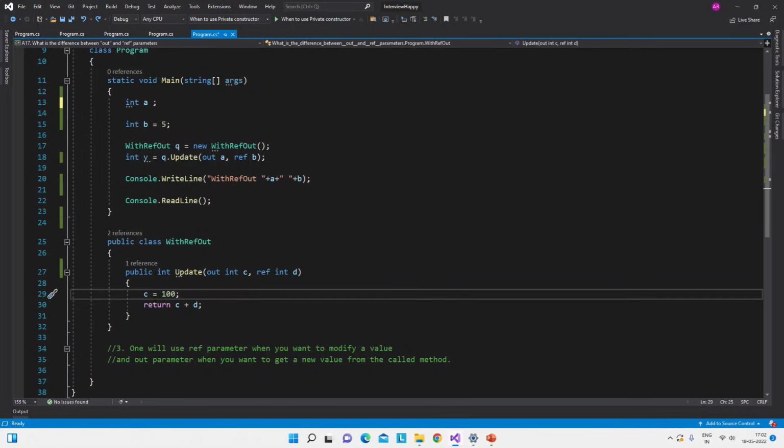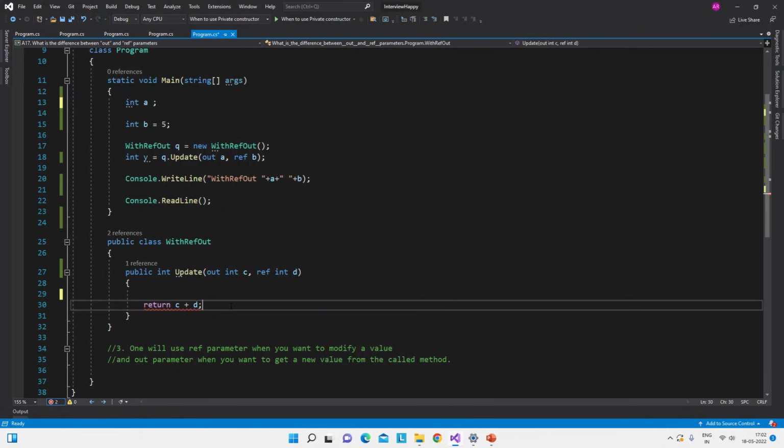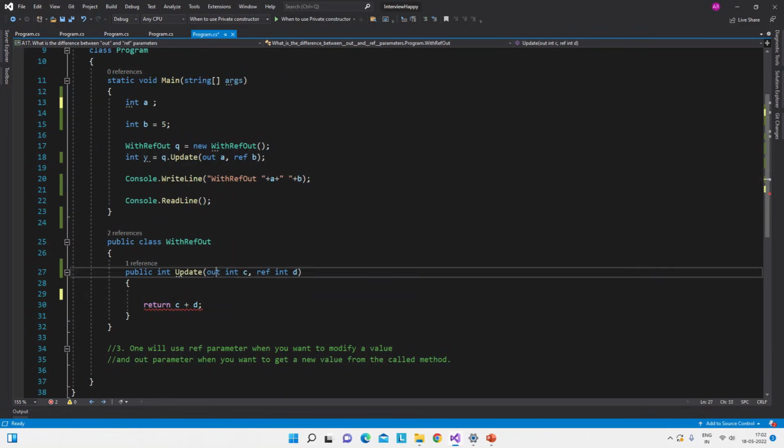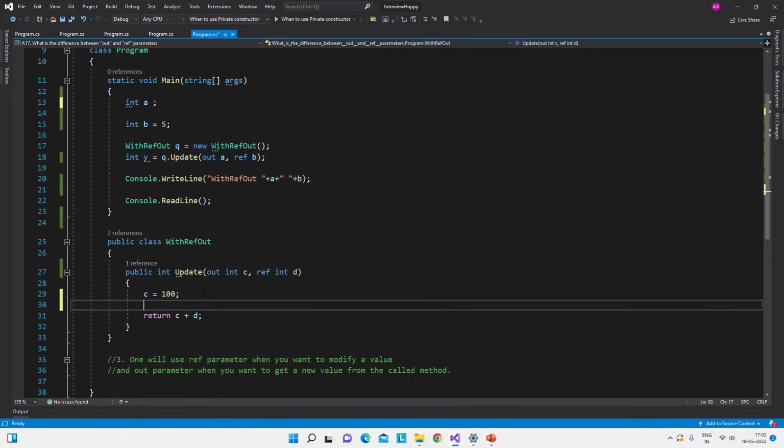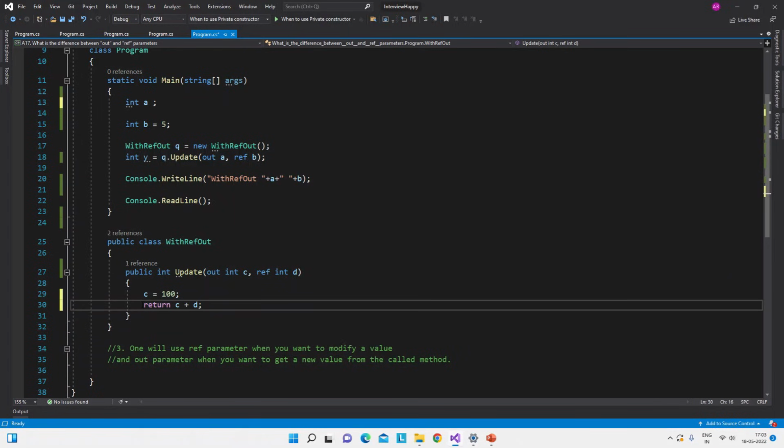The second thing was, while returning, if you do not initialize the out parameter, then it will throw an error. So let me show you. If I do like this, if I do not assign any value to this out parameter c, then it will throw an error: the out parameter c must be assigned to before control leaves the current method. So this is the second difference. And here you can see we have not assigned any value for the ref parameter, but if you want to, that is okay. You can do it, there is no problem. But even if you don't assign it, even then it is no problem.